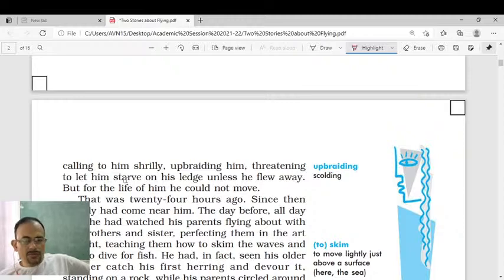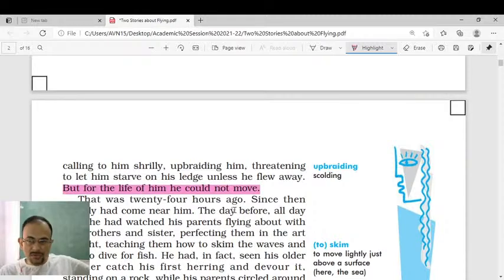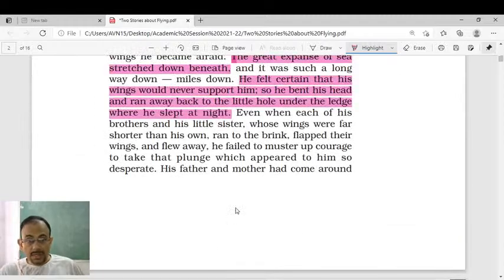But in spite of the parents' initiative, scolding, and threatening, the young seagull was not able to muster up courage to start flying, right? But for the life of him, he could not move. But for the life of him means he was so scared that he thought he would fall down into the sea.